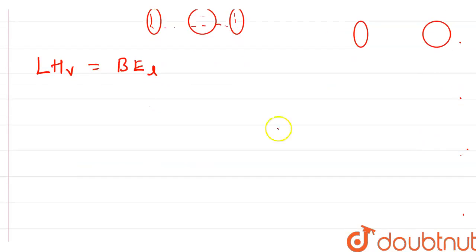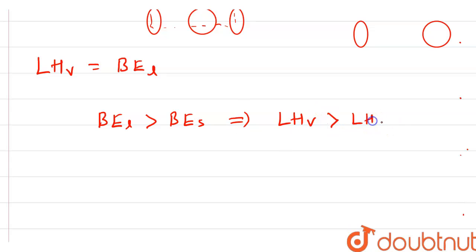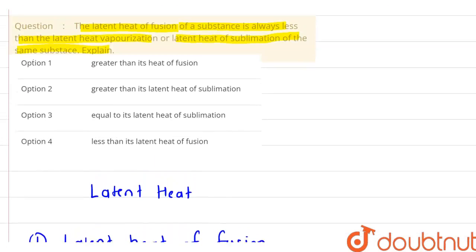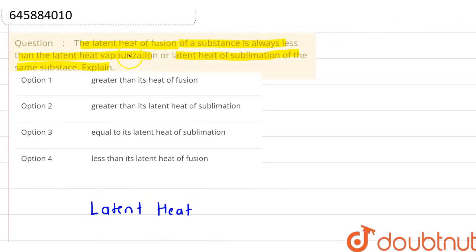Now one important point is that the binding energy of liquid is always greater than the binding energy of solid. So that implies that the latent heat of vaporization is always greater than the latent heat of fusion. So with this we can say that the latent heat of vaporization or the latent heat of sublimation is always greater than the latent heat of fusion.